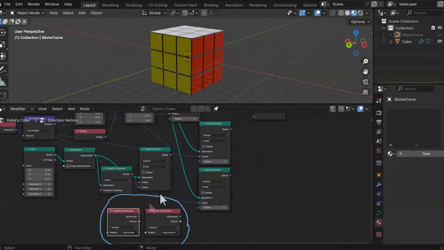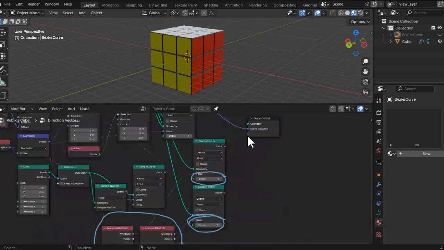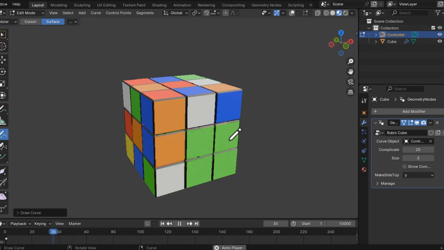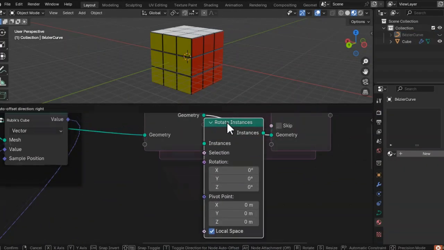Get into the direction vectors node group. Sample the two attributes we created from the points equal to the index specified here and connect them to the group output. Now let's get to rotating the instances. Add a simulation zone, add a rotate instances node.